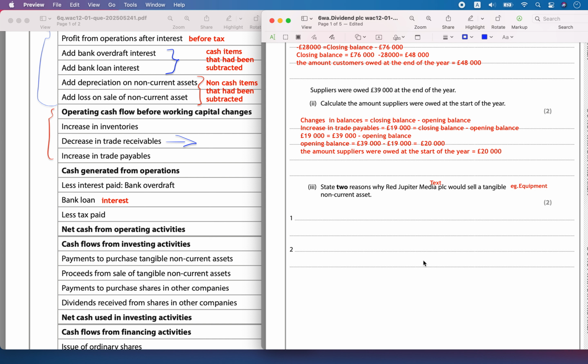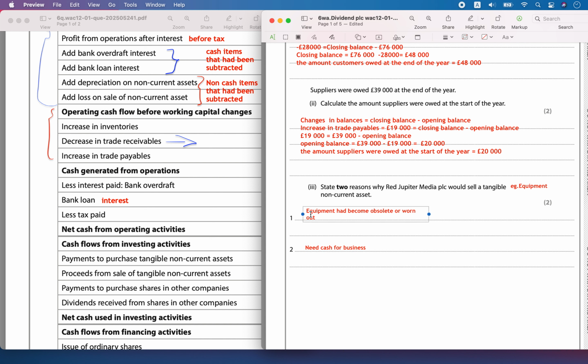Now why do they want to sell? They would sell if the equipment was not working, had become obsolete or worn out. It is working no more and I want new equipment for the office to be utilized, or I need cash for the business.